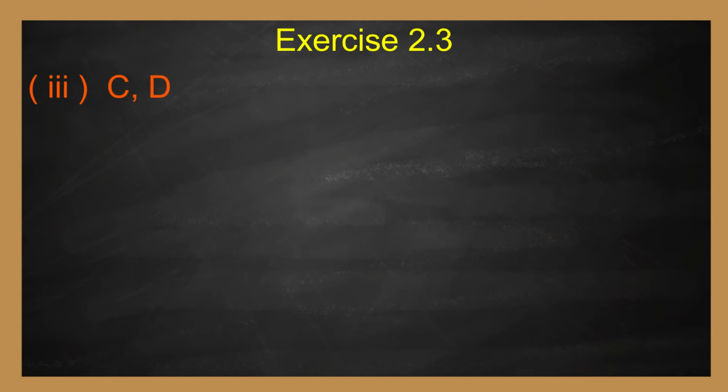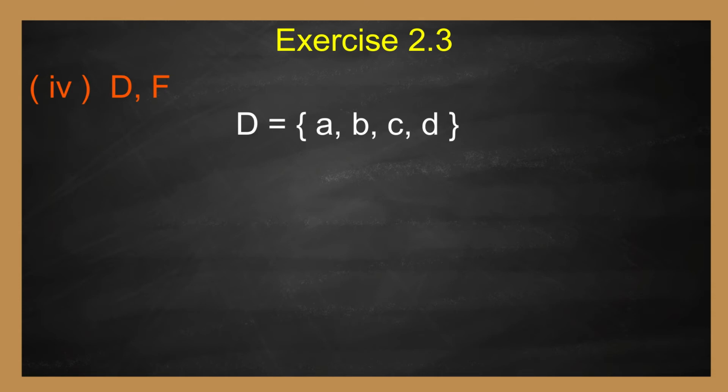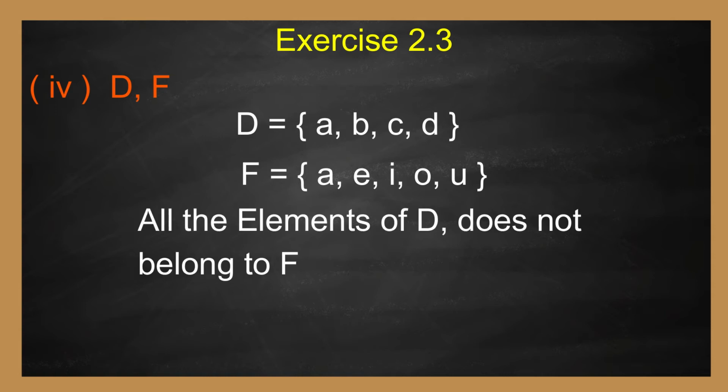Next, third one, C and D. C equal to set of A, B, C, D. D equal to set of A, B, C, D. Therefore, C equal to D. Now, fourth one, D and F. D equal to set of A, B, C, D. F equal to set of A, E, I, O, U. Here, all the elements of D do not belong to F. Therefore, D is not subset of F. Therefore, D is not equal to F.